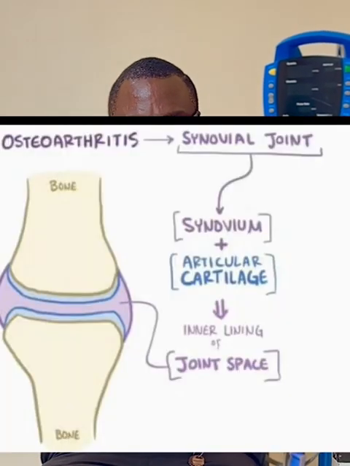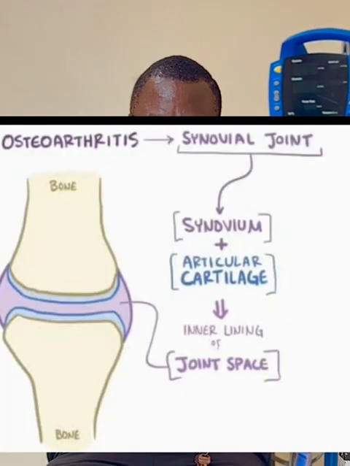Today I want to discuss with you osteoarthritis. Osteoarthritis is a leading cause of joint pain, back pain, and all the pains you really see presenting in the hospital. There is no day in my practice that I don't see patients presenting with a complaint of joint pain and back pain. Now, what is osteoarthritis?